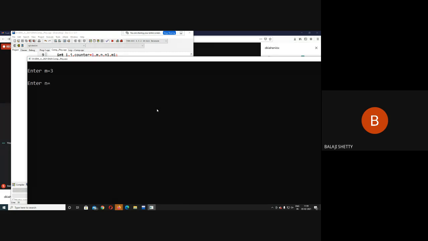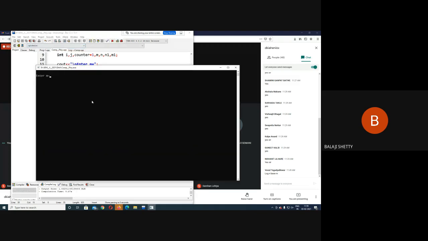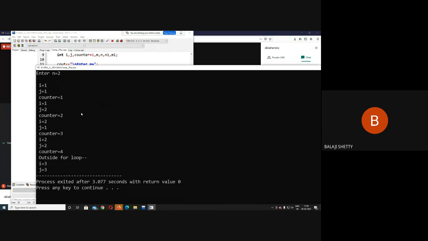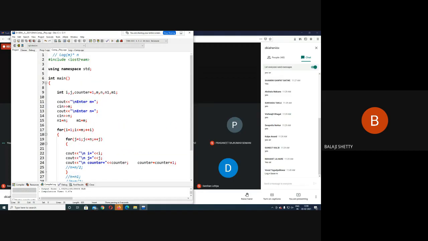Two, okay, i 3. 2, 2. Now see here, 1, 1, counter 1; 1, 2, counter 2; 2, 1, counter 3; 2, 2, counter 4. Outside the for loop, i equal to 3, j equal to 3. That's it. Okay. I hope this simple example is clear now. So what is the complexity of this program?